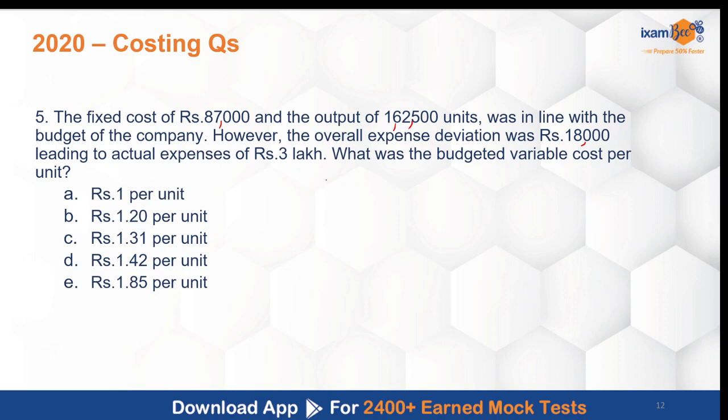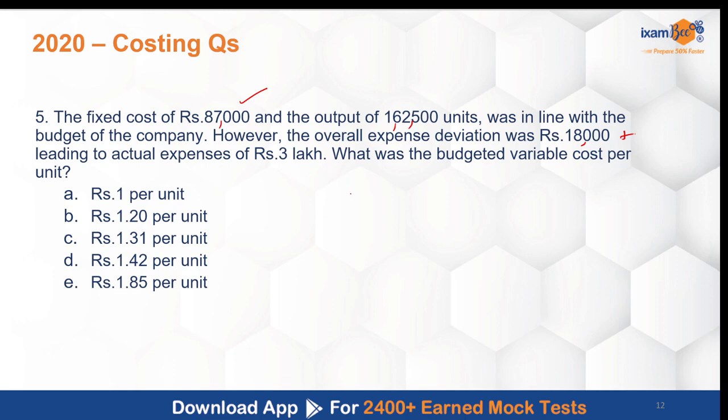Now we have to find the budgeted variable cost. We had to spend 87,000 as fixed cost, which we have done correctly for the output of 1,62,500 units, but there was a deviation where we ended up spending 18,000 extra and actual expenses were 3 lakh. So to find the variable cost, we'll have to see what was budgeted as variable cost.